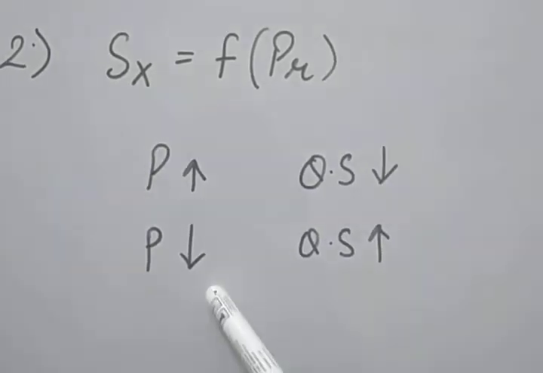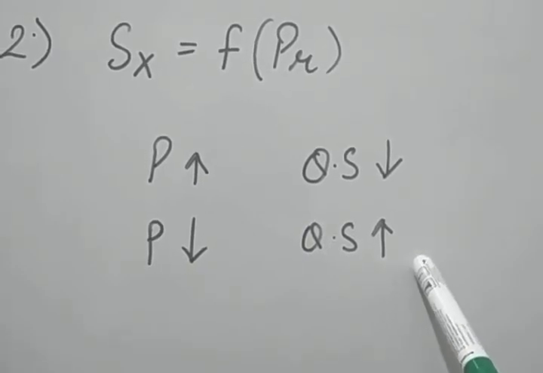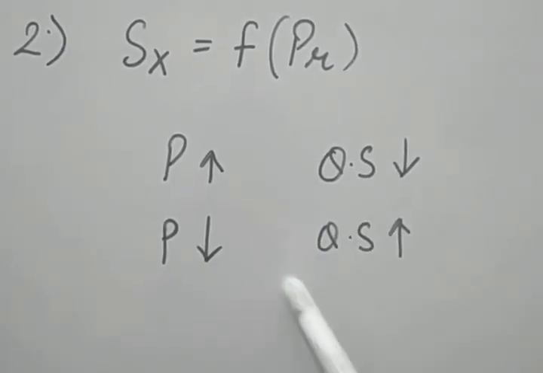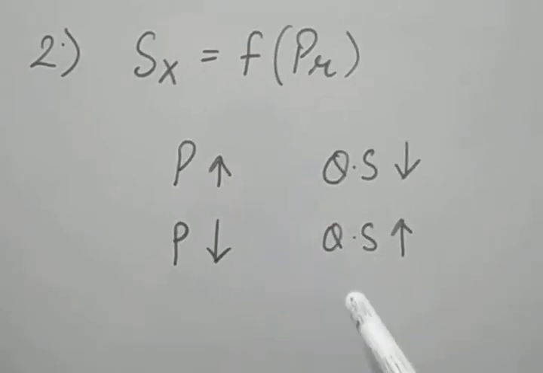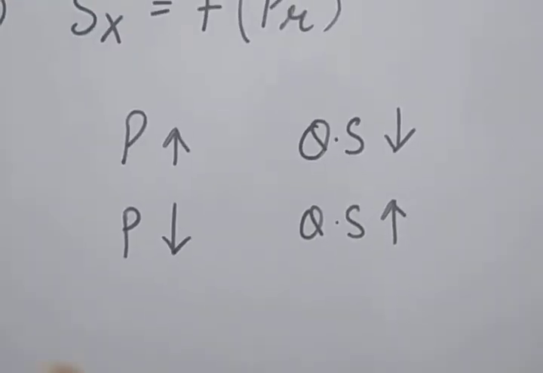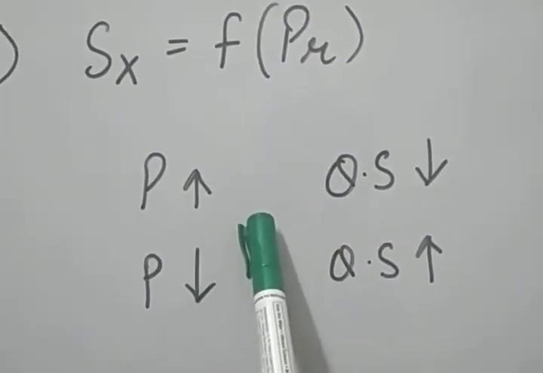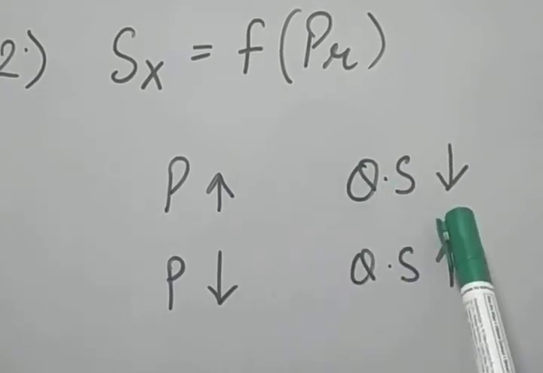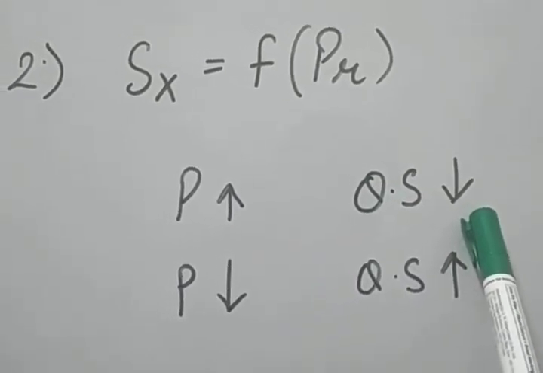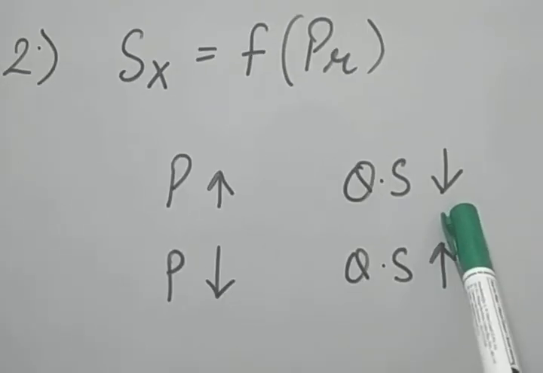Similarly, if the price of the related good decreases, then the existing commodity producer will increase its quantity supplied. That means if the price of the related product increases, the supply of the commodity in question will fall, because producing the other product is now more profitable.